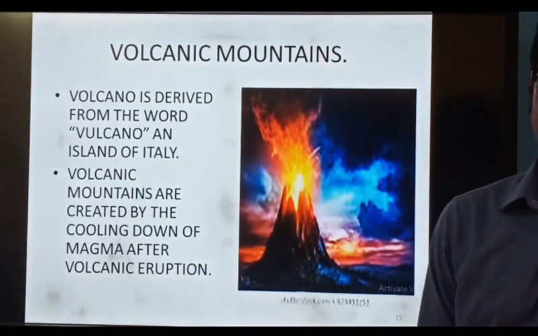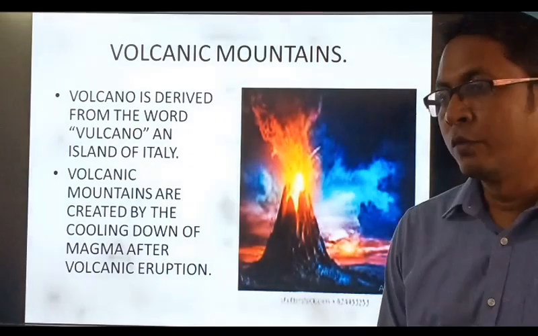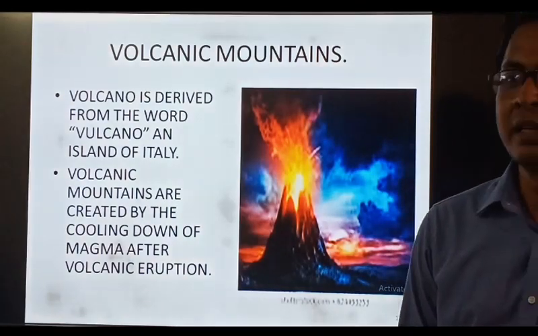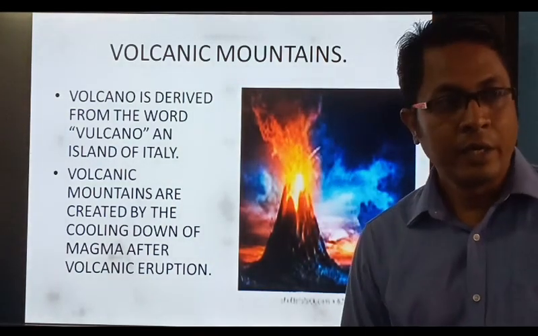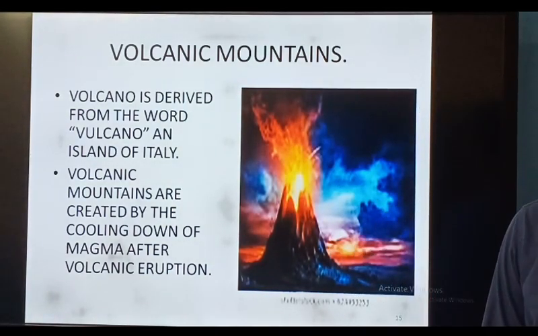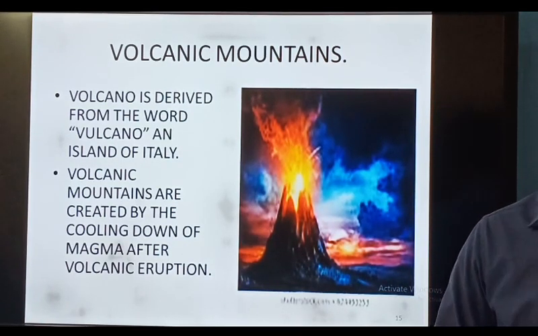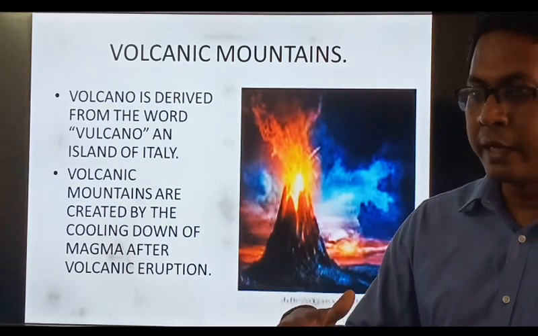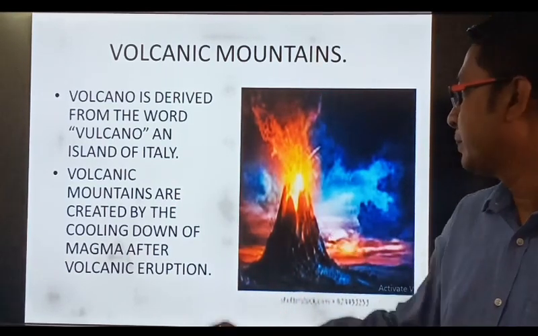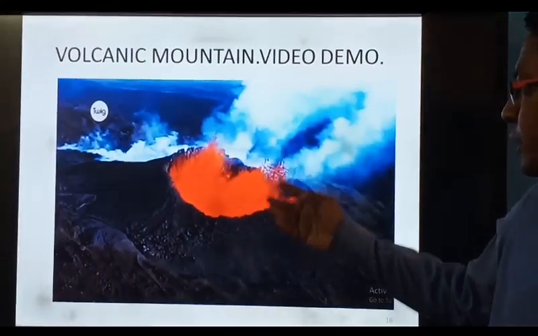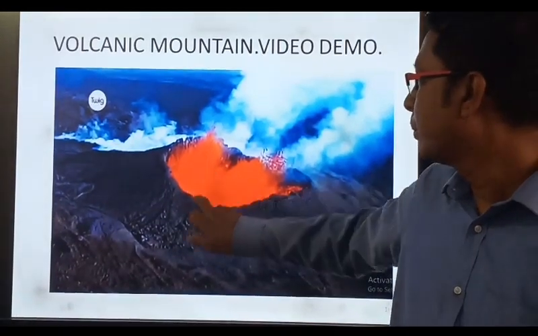Now volcanic mountain. Now this is the third type of mountain, dear students. Volcano is derived from the word Vulcan, an island of Italy. Now, volcanic mountains are formed when volcanic eruption takes place, magma comes out of the earth, cools down, and becomes mountain. Is it not? This is called volcanic mountain. You can see this video. Enjoy this video.